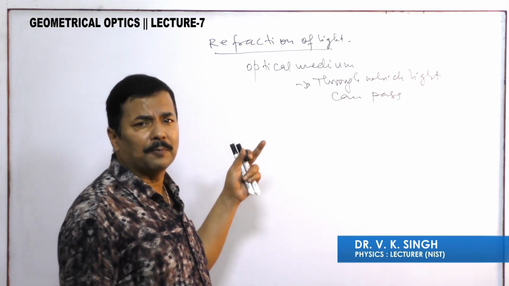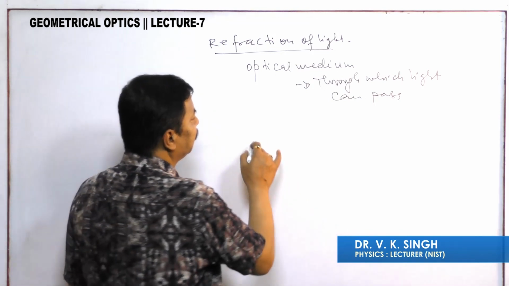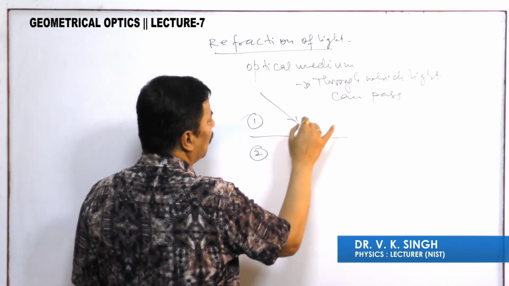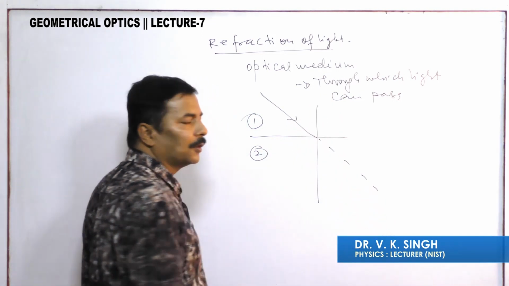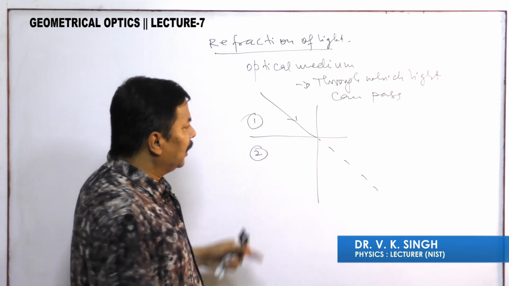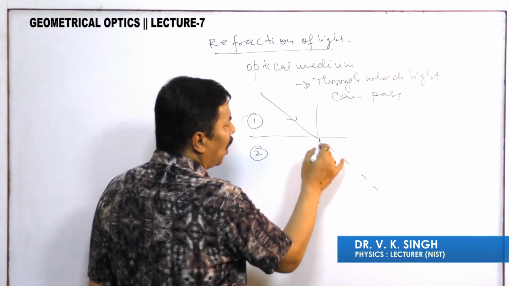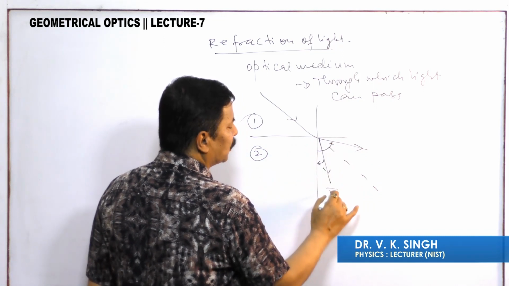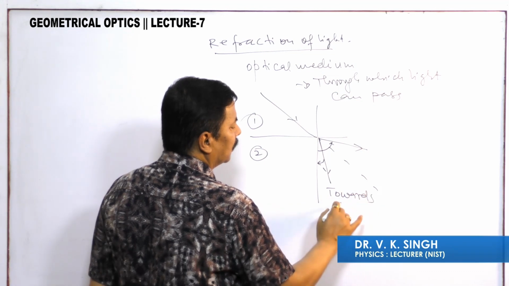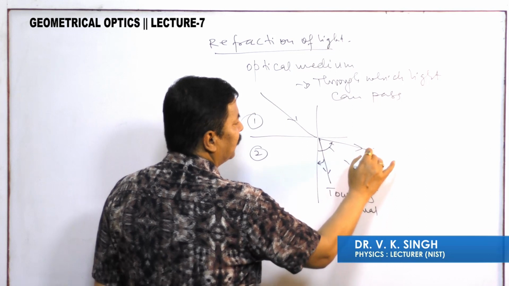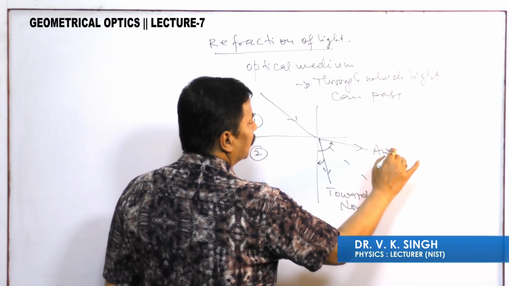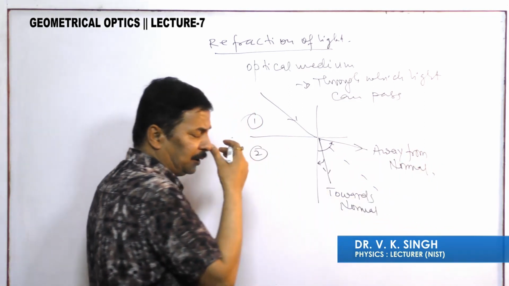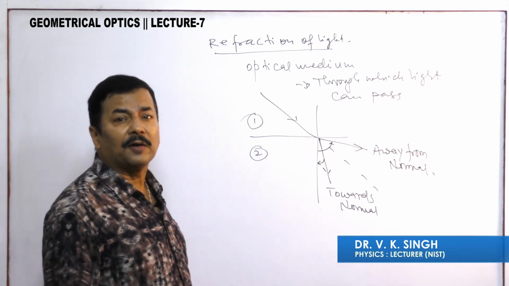Whenever light passes from one optical medium to other optical medium, suppose here is medium 1, here is medium 2, light goes from one optical medium to other optical medium, this is the path of light, then it will bend either towards the normal or away from the normal. This is towards normal. This is away from normal. This phenomenon of bending of light is called refraction of light.